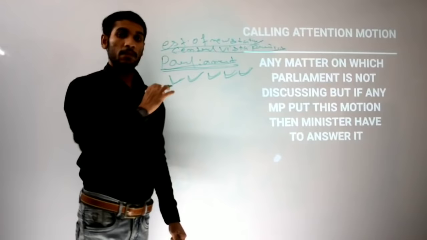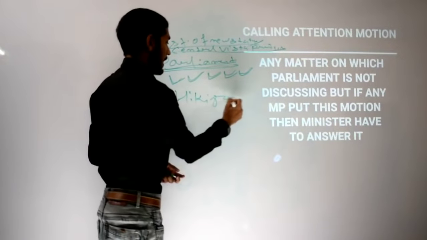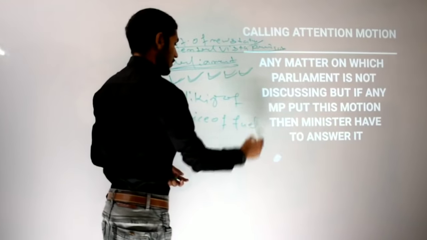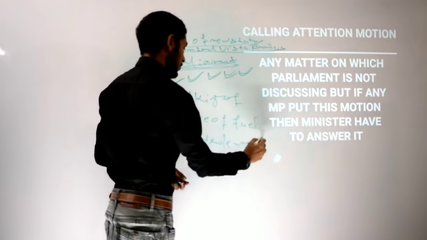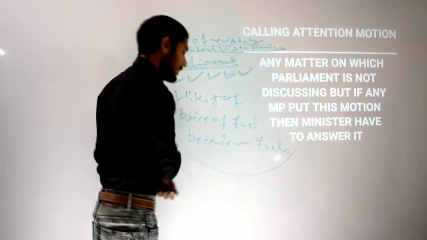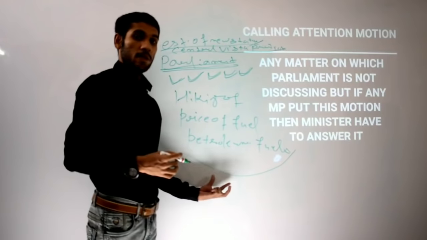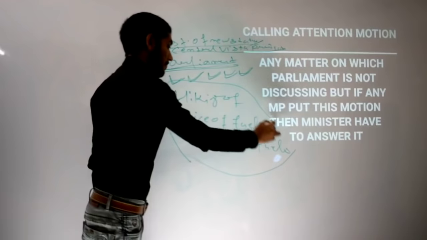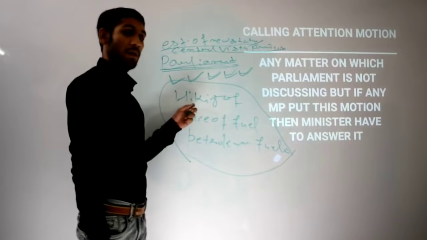But if any MP feels that the hiking of prices of fuels, that is petroleum, or any price hikes, is a larger public interest issue that should be picked up, but Parliament is not discussing it, besides discussing these major issues.